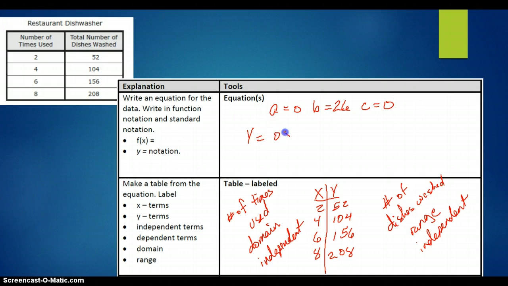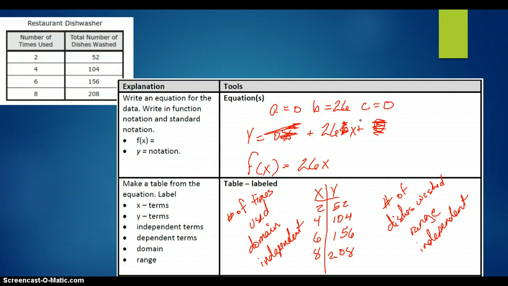I always like to get rid of my 0 terms, and we end up with f of x equals 26x. Sorry guys, instead of a b, that should be an x.